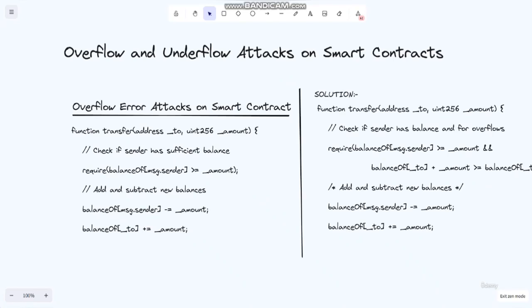Here the overflow condition is checked by checking whether the sum of the balance in the recipient account and the amount to be transferred is greater than or equal to the balance in the recipient account. Here we check whether the transfer is greater or equal.